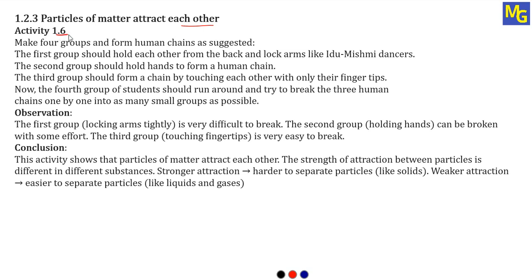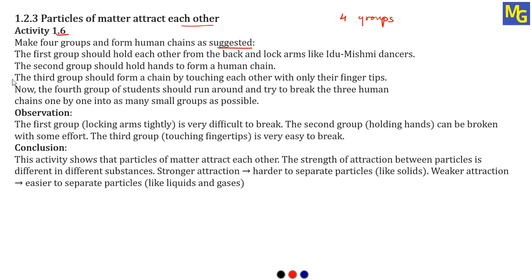So, activity 1.6 according to your NCERT book: make 4 groups and form human chains as suggested. So here we are going to prepare 4 groups of humans as suggested.